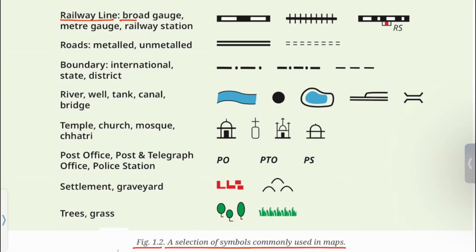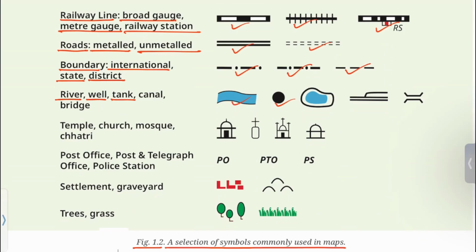Railway lines: broad gauge, meter gauge, railway station. Roads: metalled, unmetalled. Boundary: international, state, district. River, well, tank, canal, bridge.